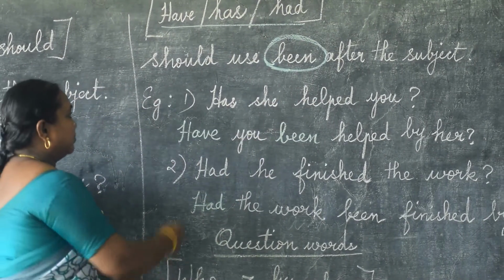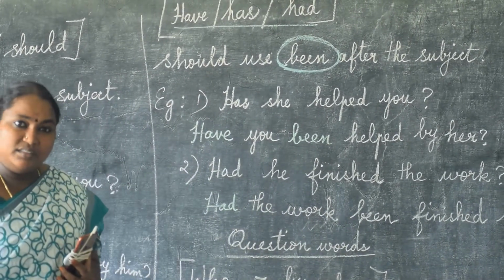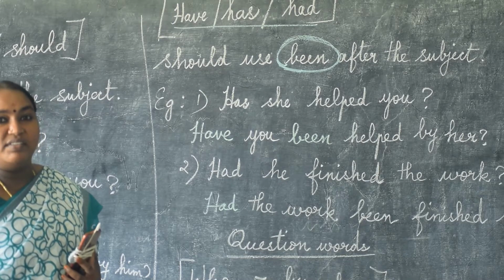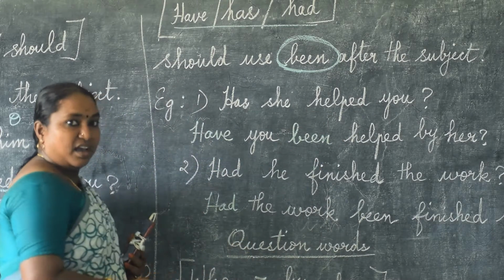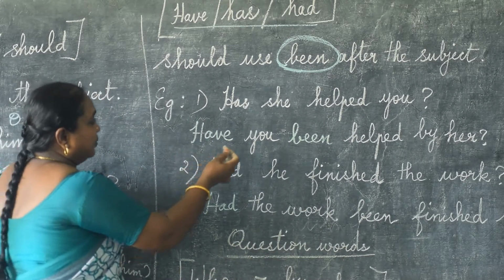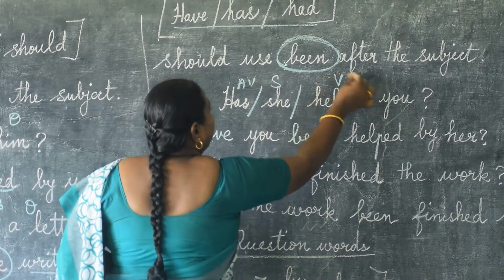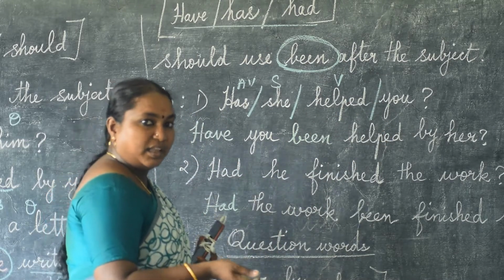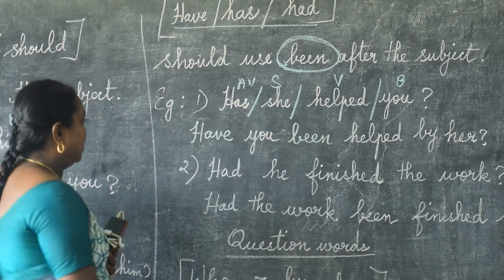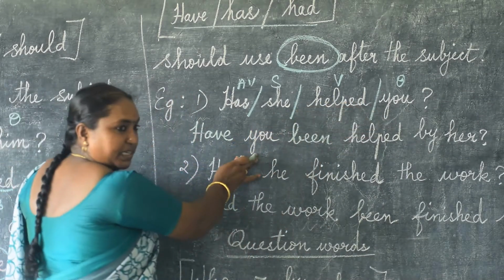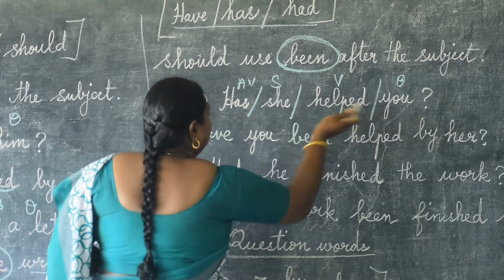Come, let's see the example. Has she helped you? அவ உனக்கு ஹெல்ப் பண்ணாளா? ஓகேவா, பண்ணியிருந்தாளா, உதவி செய்திருந்தாளா அவ உனக்கு? Has she helped you? செய்திருக்கிறாளா அப்படின்னு அர்த்தம். Now as usual, this is an auxiliary verb, this is a subject, this is a main verb. Whom? யாருக்கு ஹெல்ப் பண்ணியிருந்தாள்? உனக்கு பண்ணியிருந்தாளான்னு தான் நம்ம கொஸ்டின் கேட்குறோம். So this is an object. ஹூம்ன்ற கொஸ்டினுக்கு ஆன்சர் பண்ணுது. Okay, then the object comes to the subject place, isn't it? Always I am saying the same thing. Object comes to the subject place.